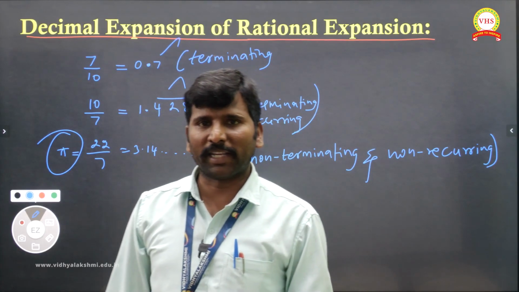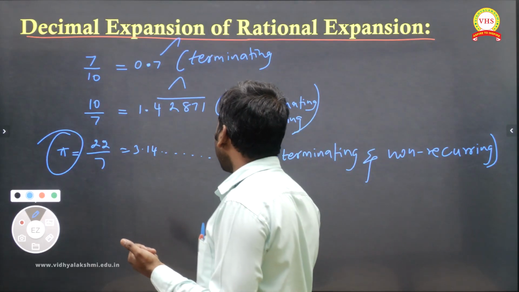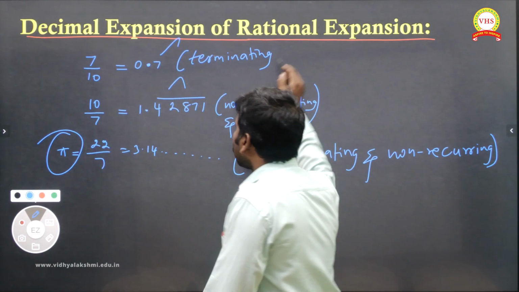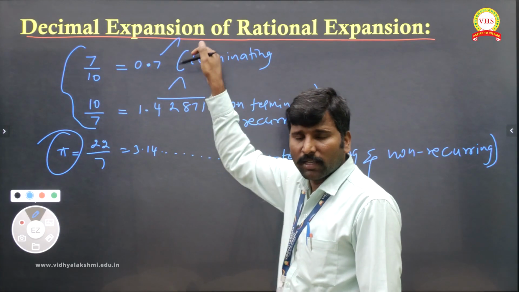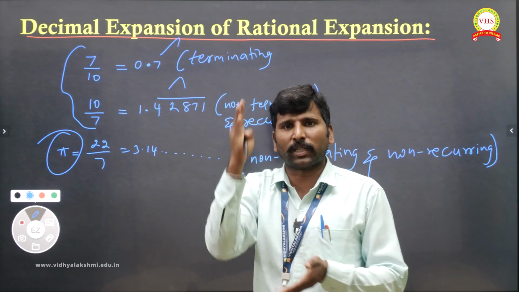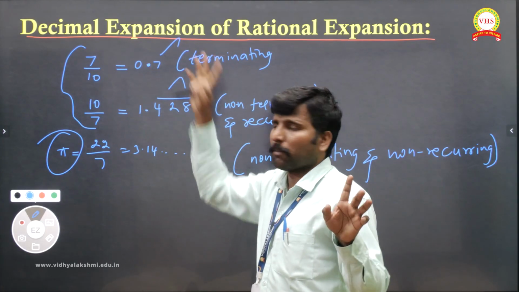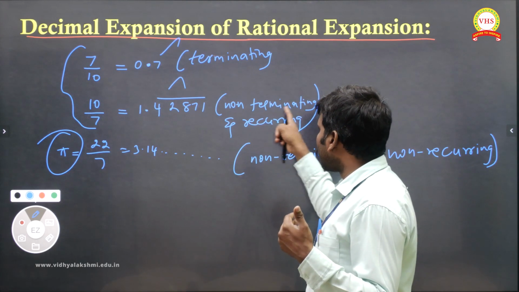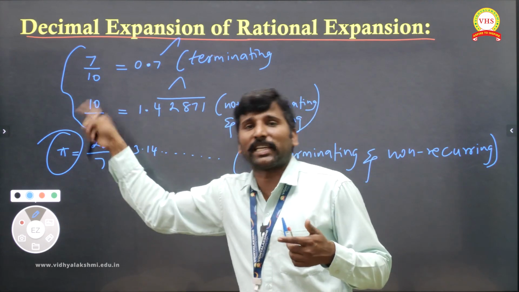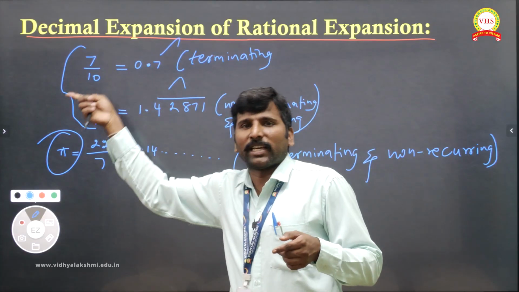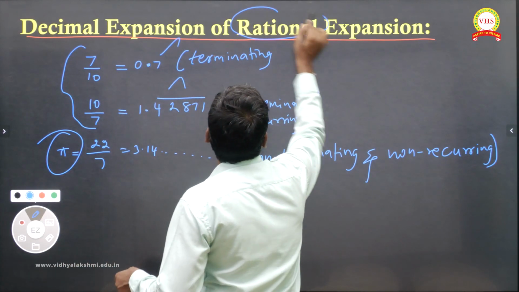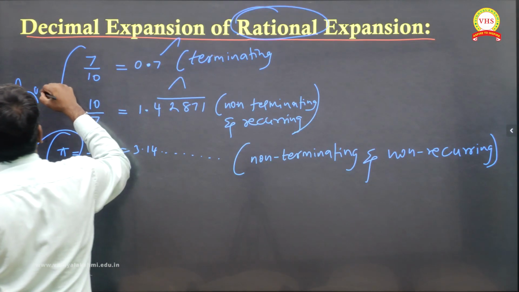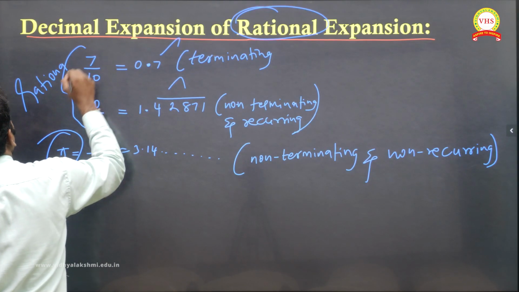These two will come under rational because terminating: if you convert into a decimal and it stops, it is a rational number. Suppose non-stop it is going, but repeating, in the sense that you can say rational again. So these two things we can say rational.